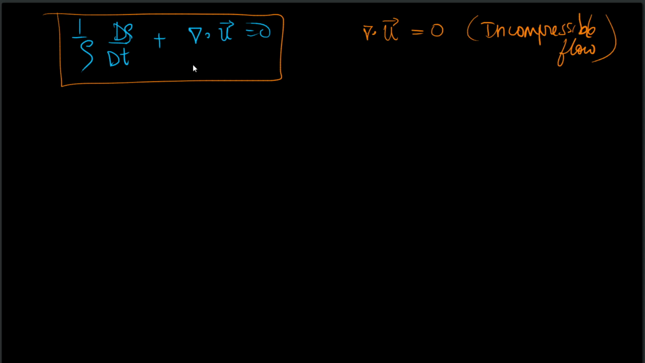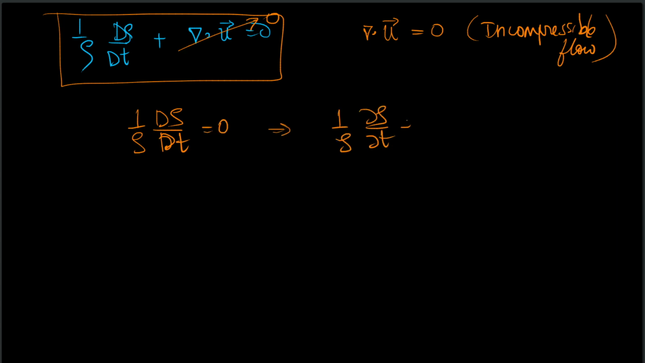So if the flow is said to be incompressible, then is density constant? If this is 0, then we can write at best (1/ρ) dρ/dt equal to 0. And this actually means (1/ρ)(∂ρ/∂t + u · ∇ρ) equal to 0.